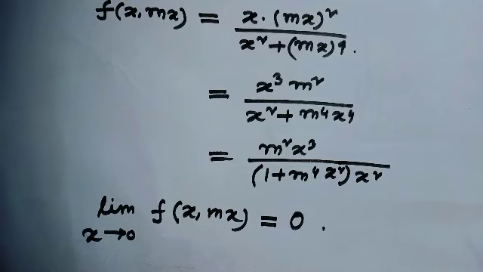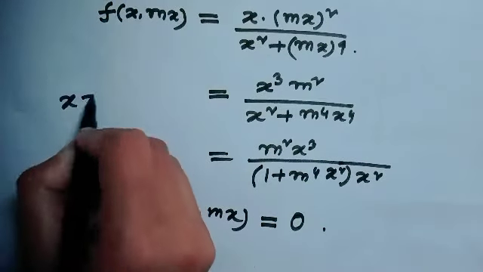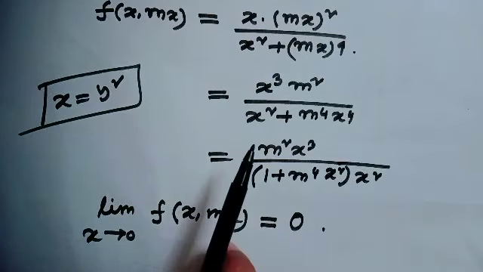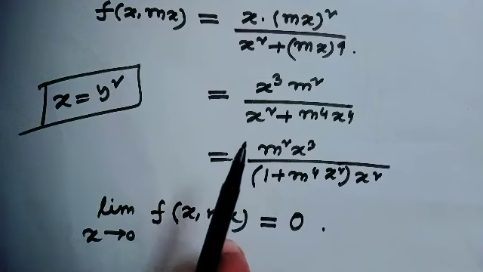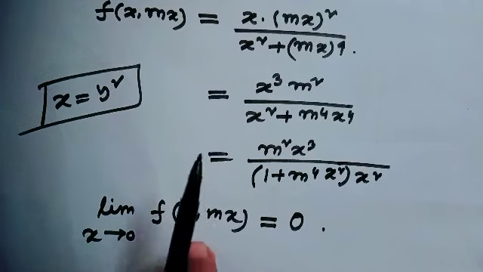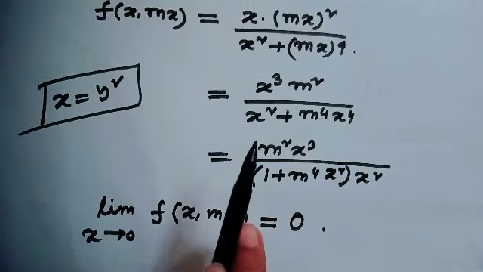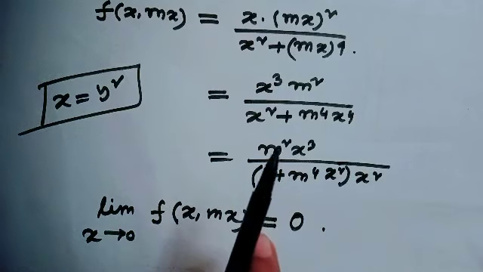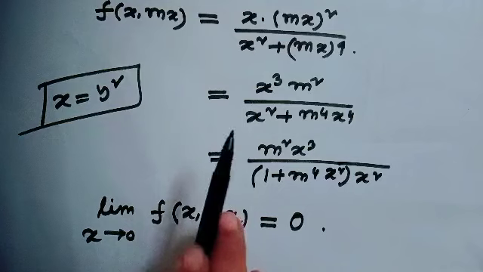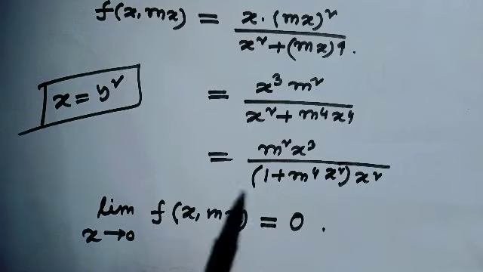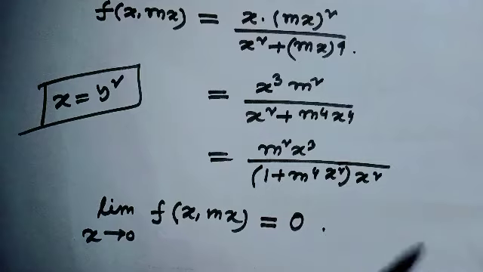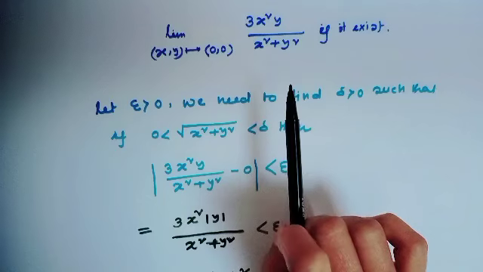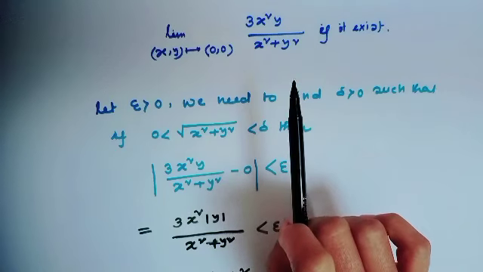And if you choose another path x equal to y square, in a similar way we'll get the limiting value 0. If we consider any other path which approaches 0 and you get the value 0, then you can apply the epsilon delta definition of limit. Okay, now verify the epsilon delta definition for this function.